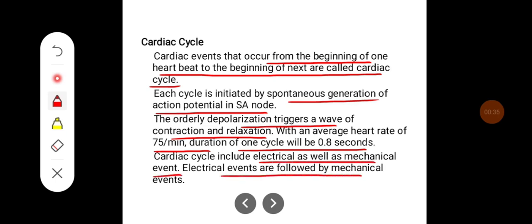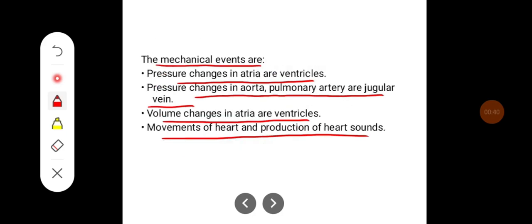Electrical events are followed by mechanical events. The mechanical events are pressure changes in the atria and ventricles, pressure changes in the atria and pulmonary artery and jugular vein, volume changes in the atria and ventricles, and movements of the heart and production of heart sounds.